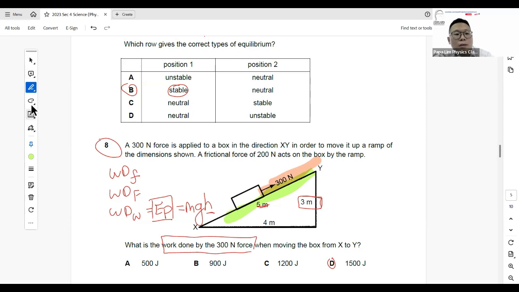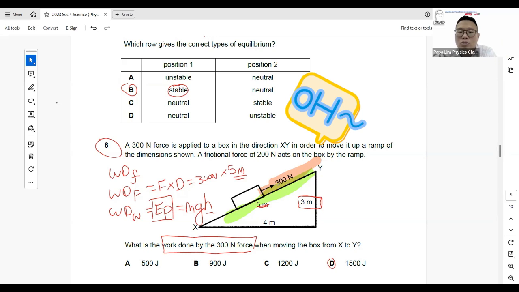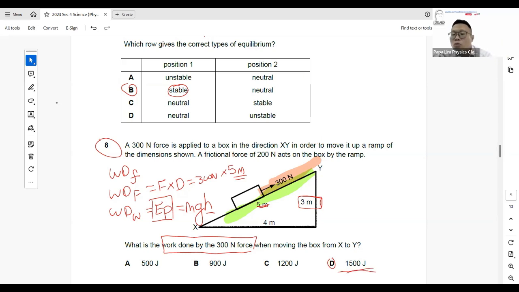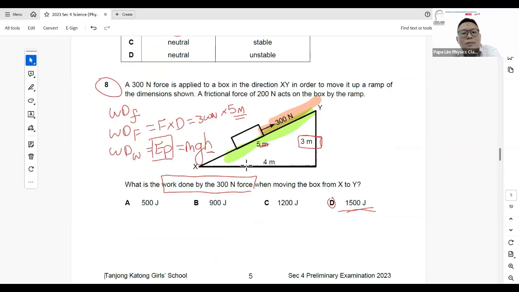So if I'm looking at the work done by the force itself, the formula will be force times distance. The force I'm looking at will be 300 Newton, and the distance is not 3 meter. It will be 5 meter, because 5 meter is the distance in the same direction as the force. So 300 times 5, you will get 1500 joules as the answer. This is the work done by the 300 Newton force, over the distance travelled in the direction of the force, which is 5 meter. This type of question is a classic example where the marker will want to trick students into using the wrong distance. So just take note of this.